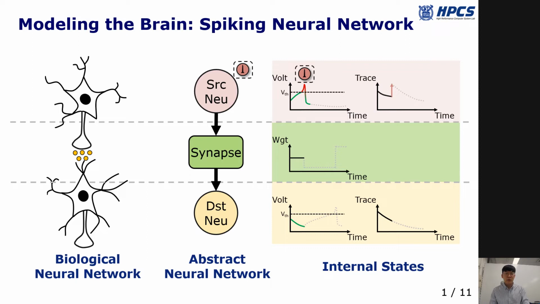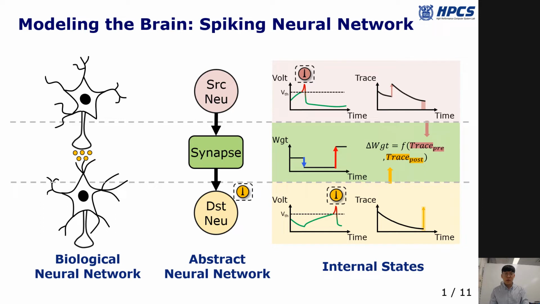As the states evolve, a neuron may fire a spike. The spike triggers learning and changes the weight of the synapses according to the traces of the connected neurons. And the spike is transferred to the destination neuron. Note that the learning is also triggered when the destination neuron fires a spike.